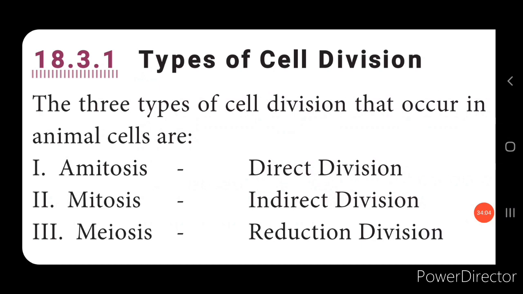Next we'll see the cell division. What is cell division? A cell that divides into daughter nuclei, isn't it? So that is called cell division. Now cell division is of three types. One is amitosis, which is called the direct division, mitosis, which is the indirect division, and meiosis, which is called the reduction division. Let's see them one by one.